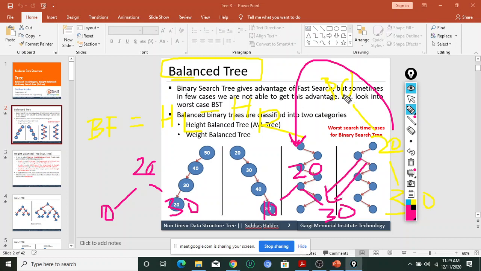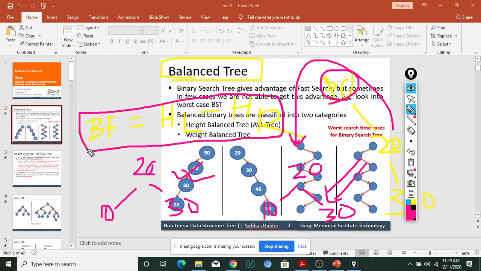If I rotate this node to the left hand side, then we can draw this type of binary search tree. So before that, we have to understand how to balance the binary search tree.